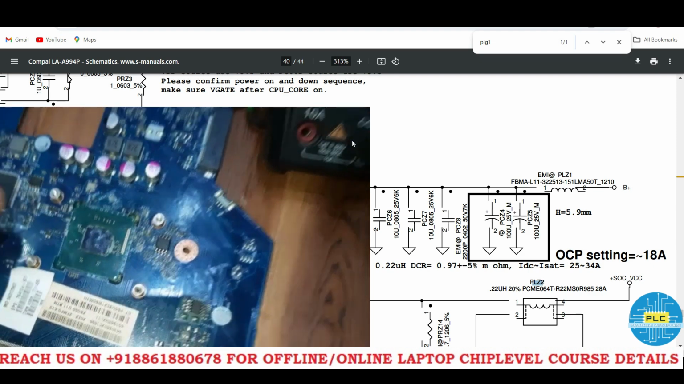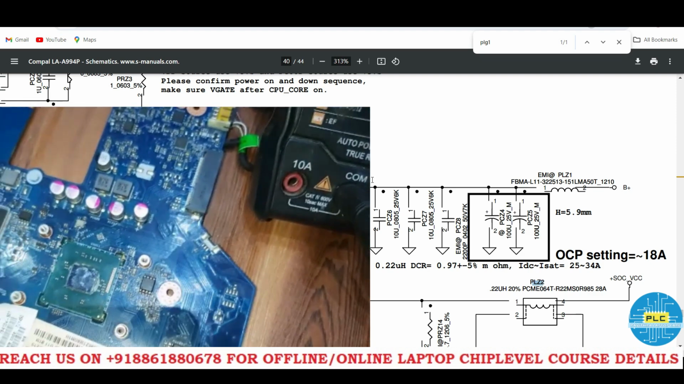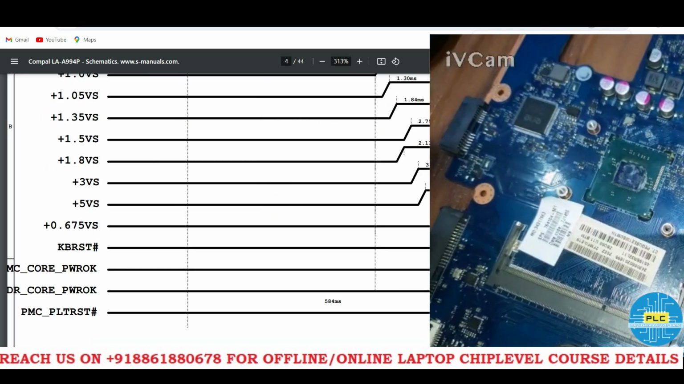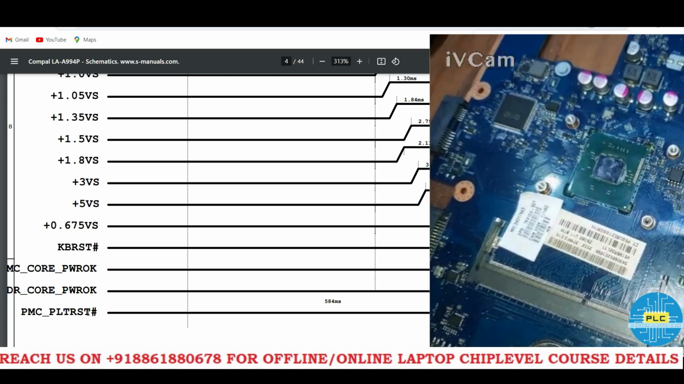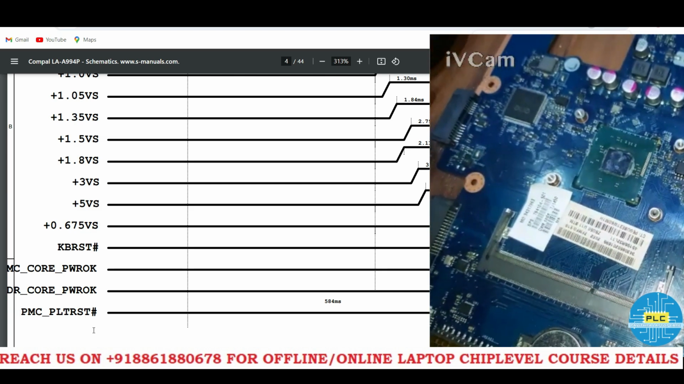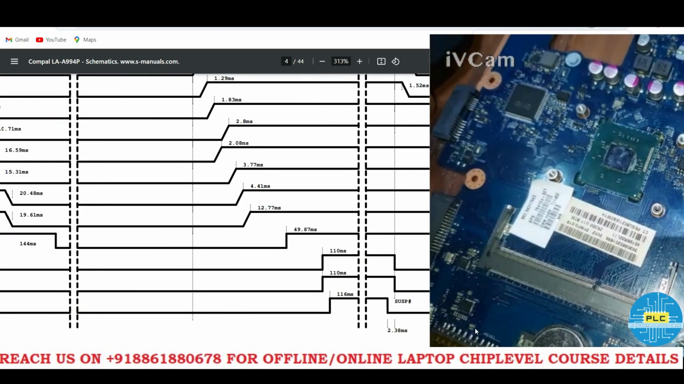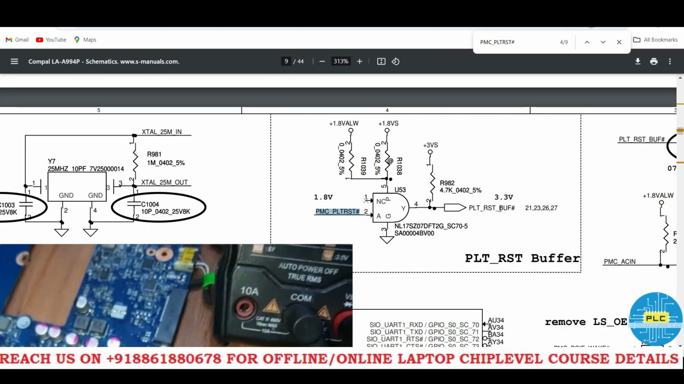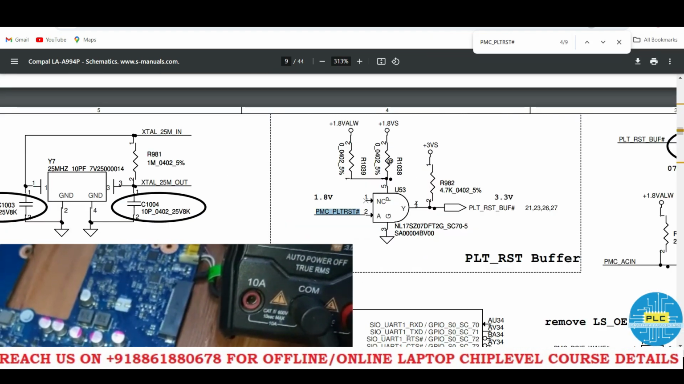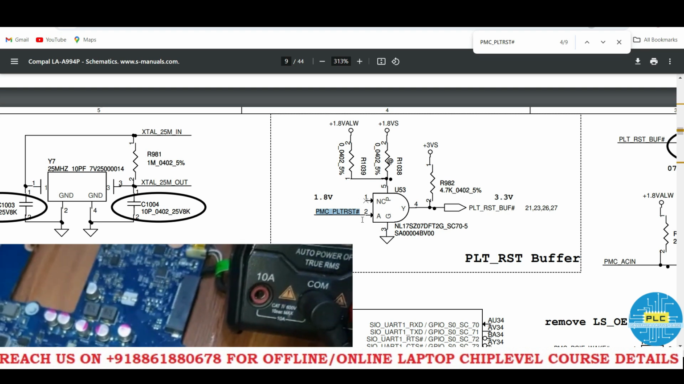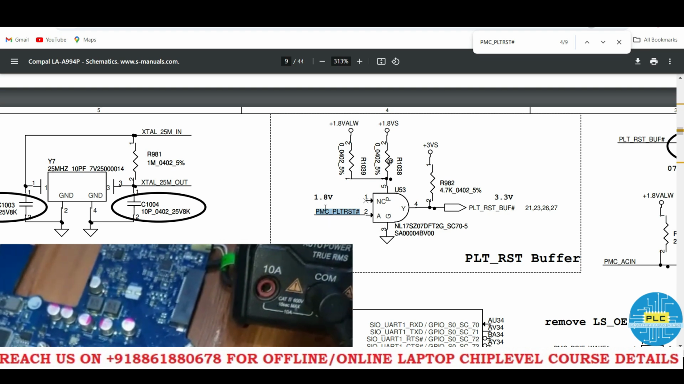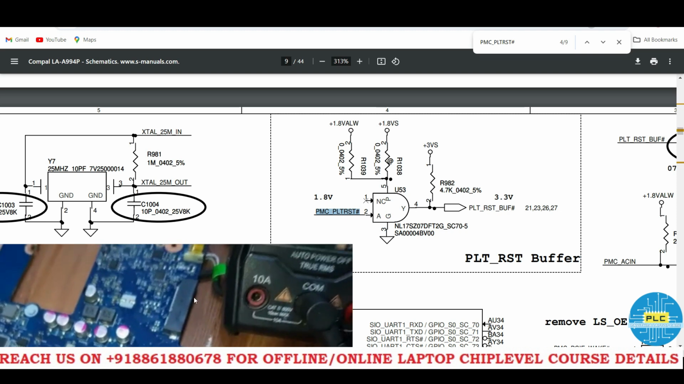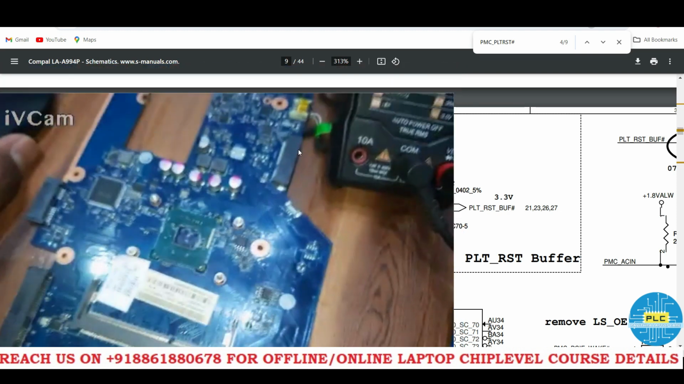Okay, what about the power sequence? I'll come to the beginning one. The last one is PMC, PLT or ST. See, this is the last one. It should not generate it, right? So will it generate? It's U53. Pin number 1, 2, 3, 4, 5. Okay, we will check: 1 not connected, 2 is PLT or ST, it's 1.8 volts. 3 is ground. 4 is 3 volts. 5 is 1.8 volts. Okay, we will check U53.